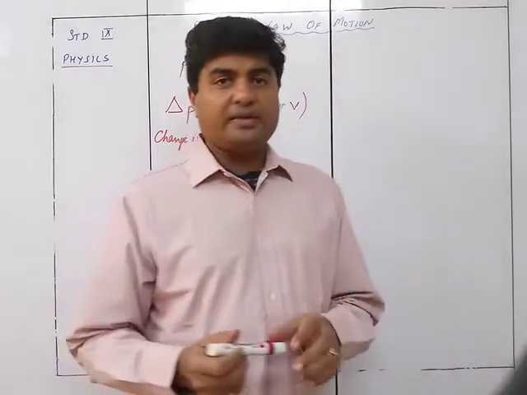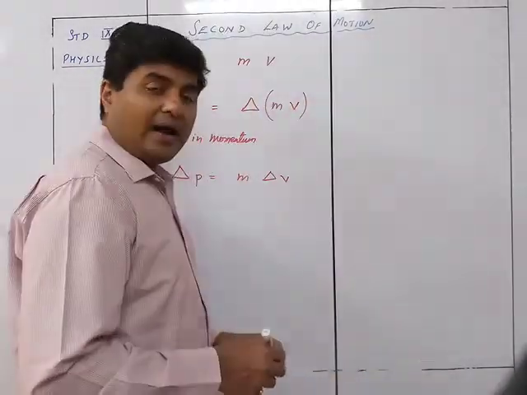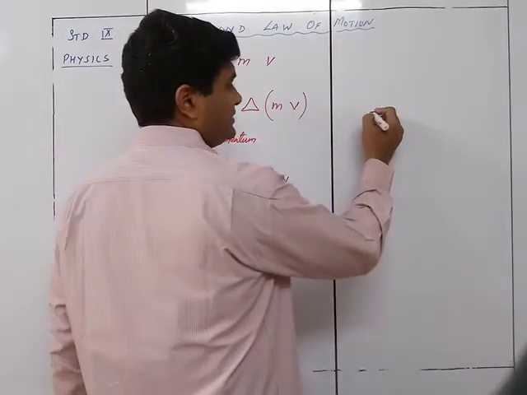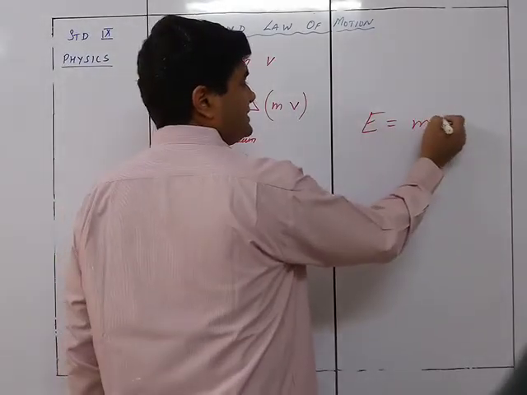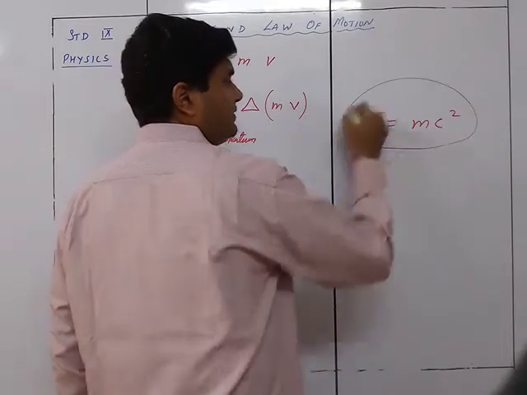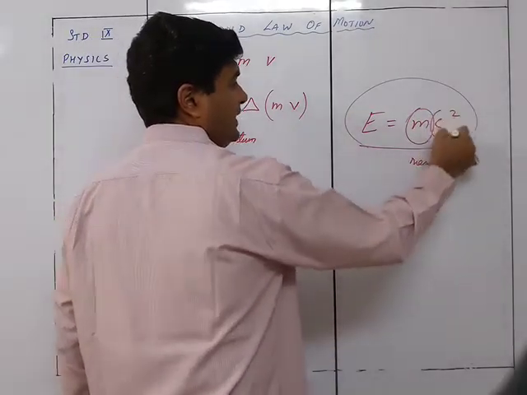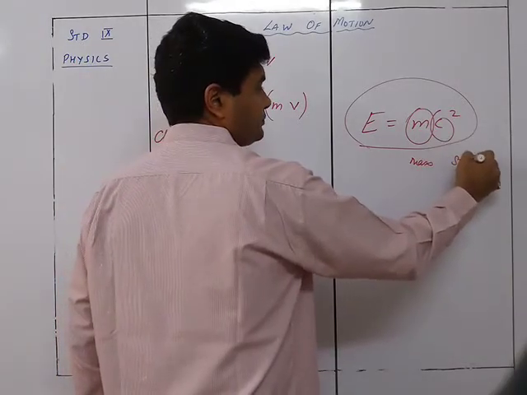There is something which is called Einstein's formula, that is E is equal to mc square, where m is the mass and c is the speed of light.